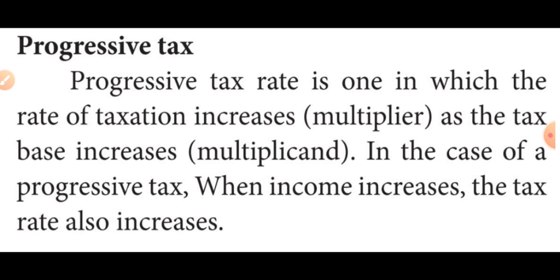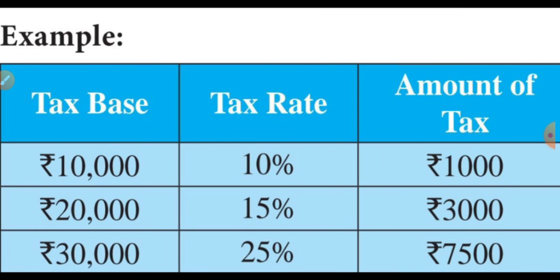The first one is the progressive tax. Progressive tax means as the taxable amount increases, the rate of tax also increases. For example, on rupees 10,000 income you pay 10% tax. On rupees 20,000 income you pay 15% tax. That means as income increases, the taxes also increase. On rupees 30,000 income you pay 25% tax.